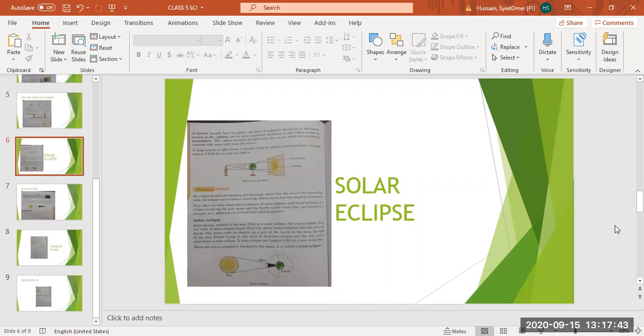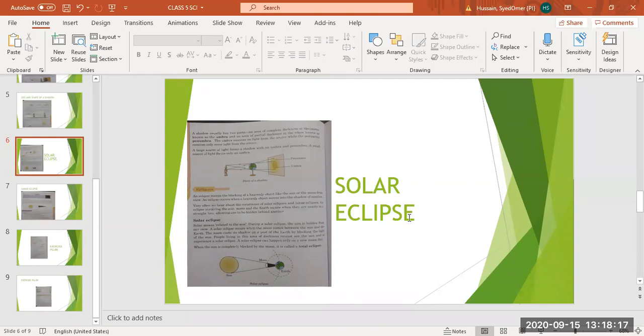So what is the meaning of an eclipse? Eclipse means that something is hidden from us. Eclipse means hidden. If something is hidden from our view, then it is called an eclipse. An eclipse means the blocking of a heavenly object like the sun or moon from view. It means we cannot see the sun or the moon. This is known as an eclipse.